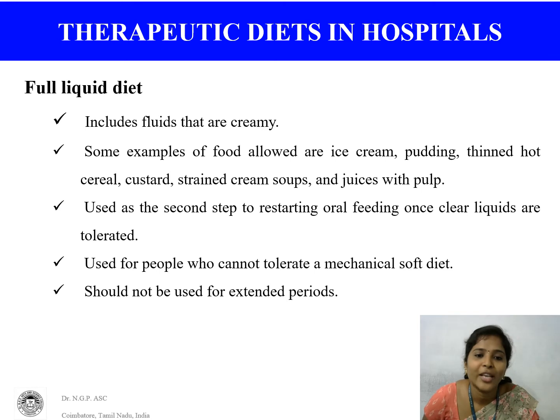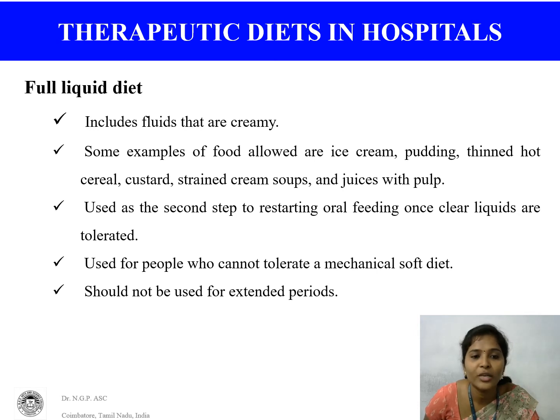Next one is full liquid diet. It includes fluids that are creamy. Some examples of foods allowed are ice creams, puddings, thinned hot cereals, custard, strained cream soups, and juices with pulps. These are the liquids called full liquid diet.